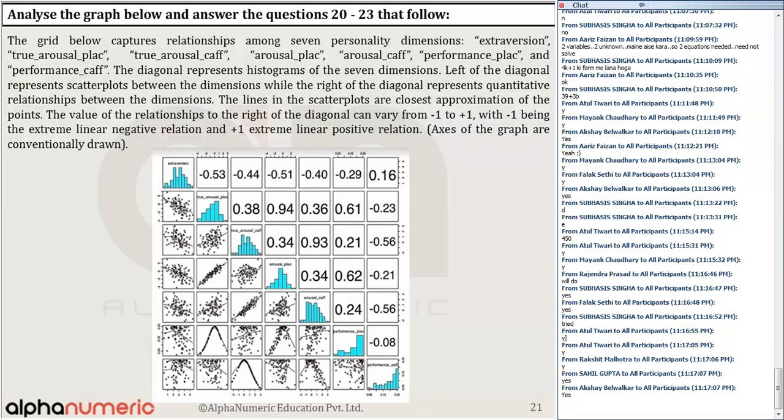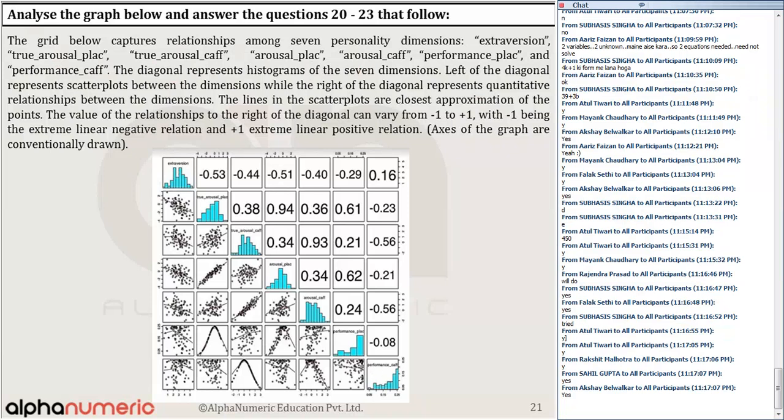Next year. Usually, for such a type of question, it's better to leave. If you are not able to understand anything, it's better to leave. So where I say the grid below, the grid below captures the relationship among 7 personality dimensions: Extraversion, true arousal underscore flag, true arousal underscore cap, arousal underscore flag, arousal underscore cap, and so on. The diagonal represents the histogram of the 7 dimensions.